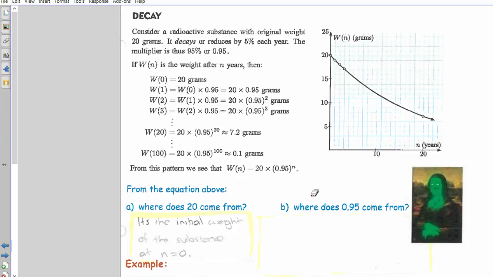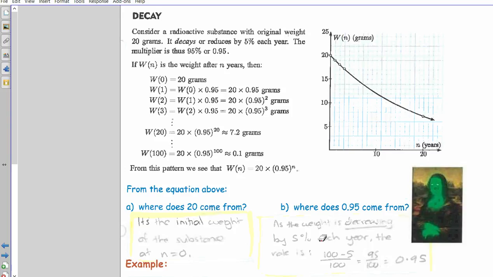Where does the 0.95 come from? I did mention it before, how we calculated it, but we should maybe take a note of it. As the weight is decreasing as opposed to increasing by 5% each year, the rate, the way we work it out, remember, we do 100 minus 5 gives you the 95%, because it's decreasing, as opposed to increasing, which would be 100 plus 5. That gives you the percentage, 95%, but you've got to turn it into a decimal to put it into the equation. So turn it to a decimal, divide by 100. 95 over 100 is 0.95.